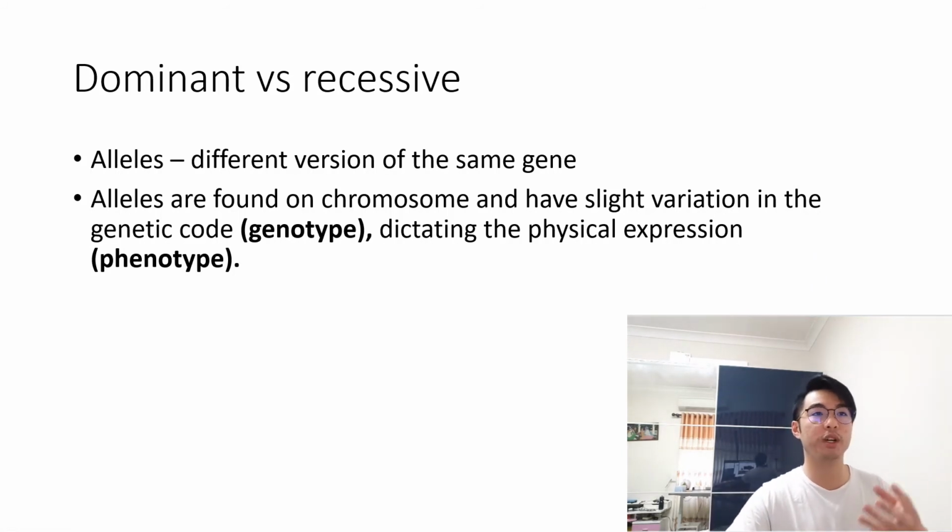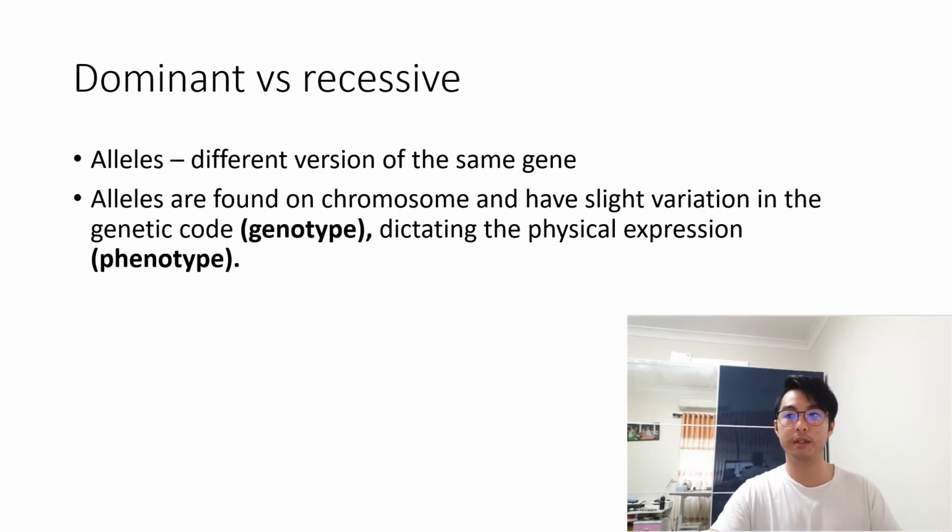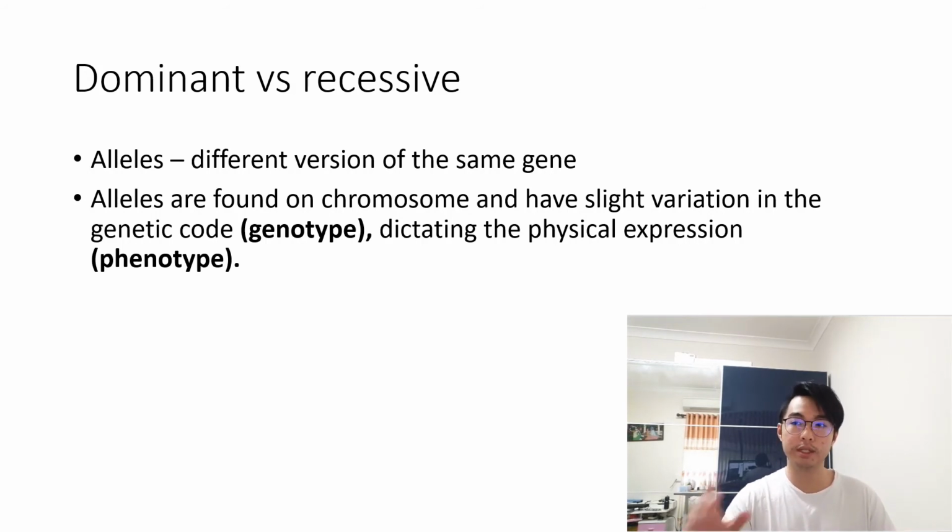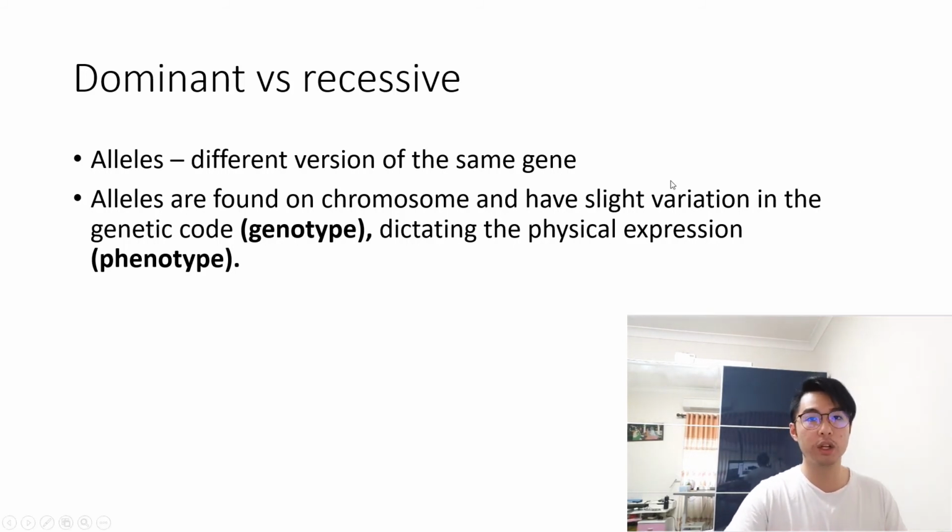So each gene will have a dominant or a recessive allele. And these alleles are found on the chromosomes. They have slight variation in the genetic code, so their code will be just slightly different. And the genetic code we call a genotype. So a series of DNA bases or a gene we call the genotype. And the genotype will dictate what is being physically expressed. And the physical expression we call phenotype.